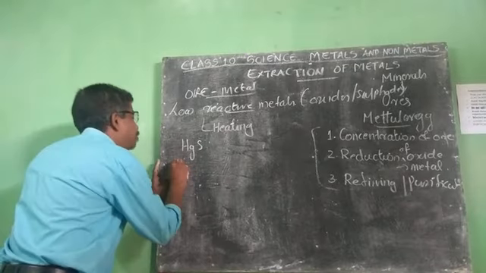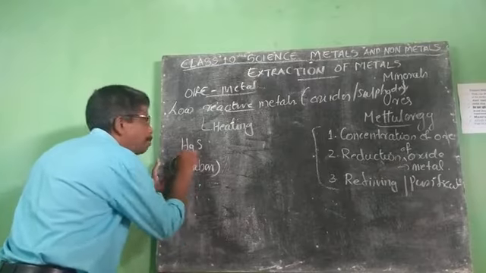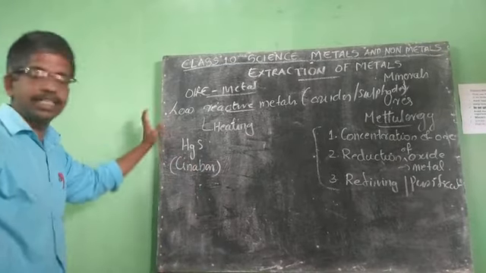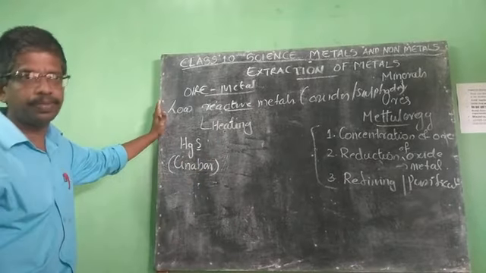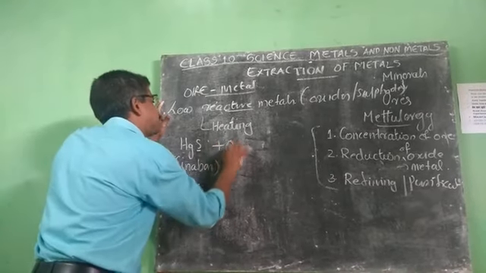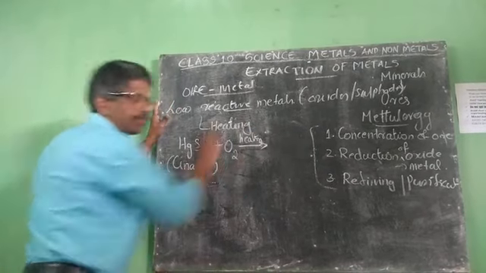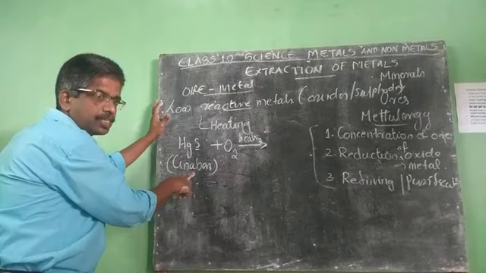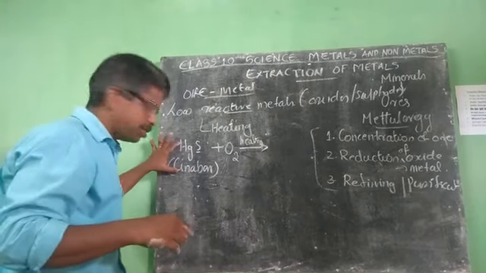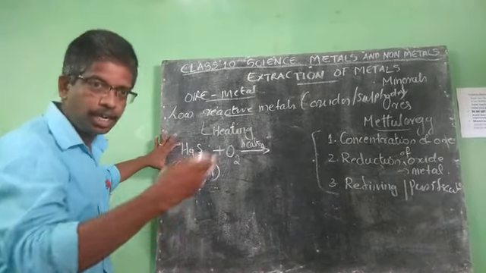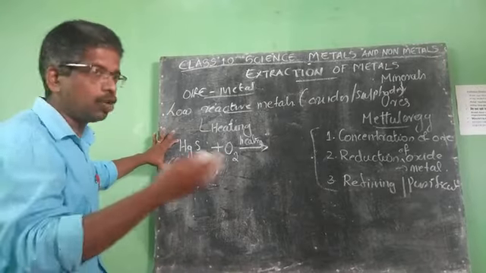Just for example, the ore of mercury. Remember, its name is cinnabar. HgS, mercuric sulfide. It is a sulfide ore. Mercury is in the lower part of the reactivity series, so it is a low reactive metal.